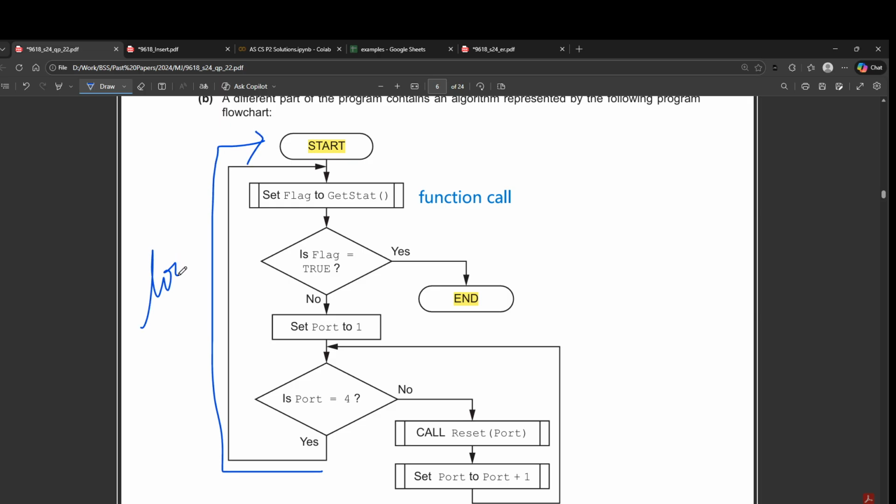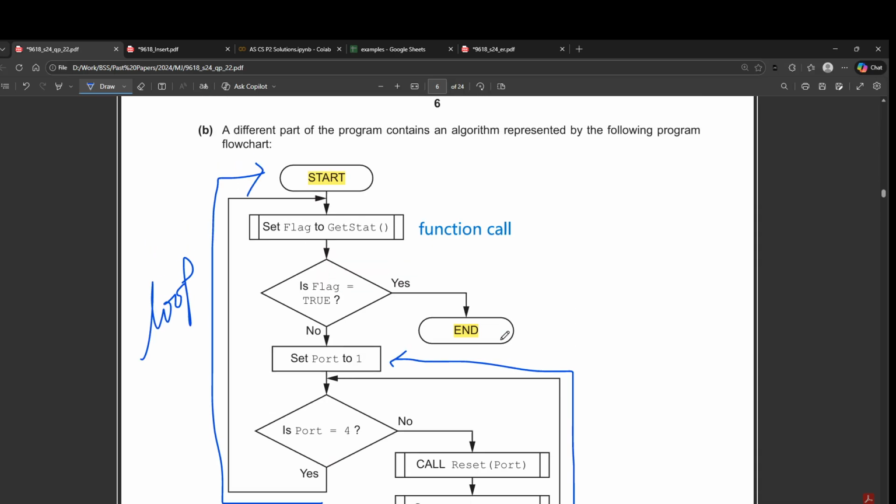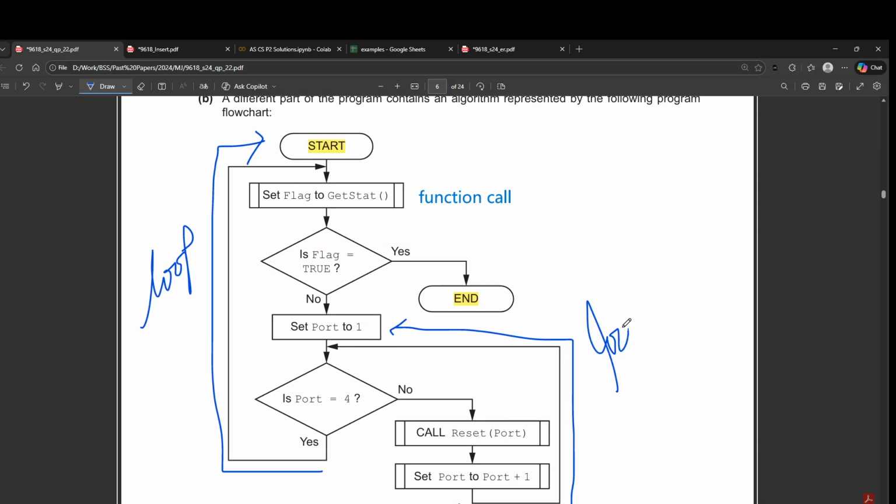So this is a loop. Similarly, you also see the arrow going back here as well. So this is another loop. So this should give you a very major hint that this is a nested loop program, okay? There is supposed to be a loop within a loop.